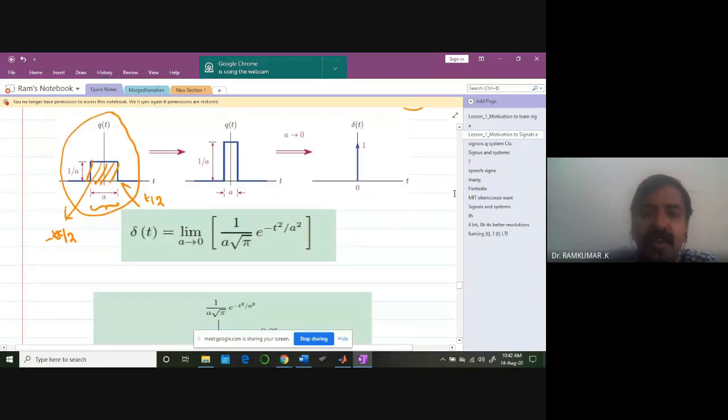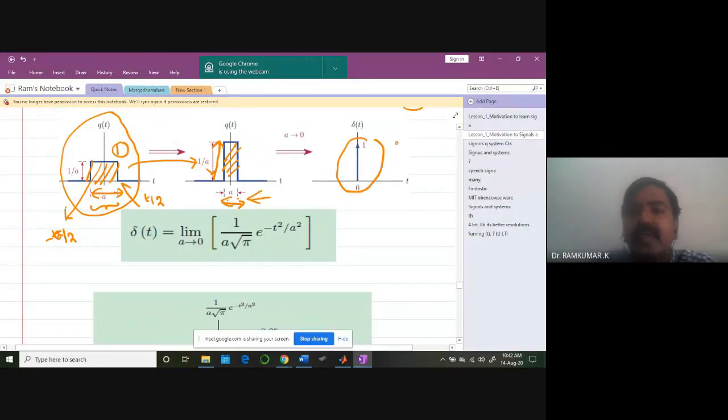Look at this. Can you see it? When A approaches 0, what happens? Originally, the pulse width is like this. Area is equal to 1. I want to maintain the same area, but this A has to be reduced. When A reduces, what will happen? 1 by A has to increase. Then only I will get the area 1. And as A tends to 0, what do I get? I get the impulse. Can you see it clearly?